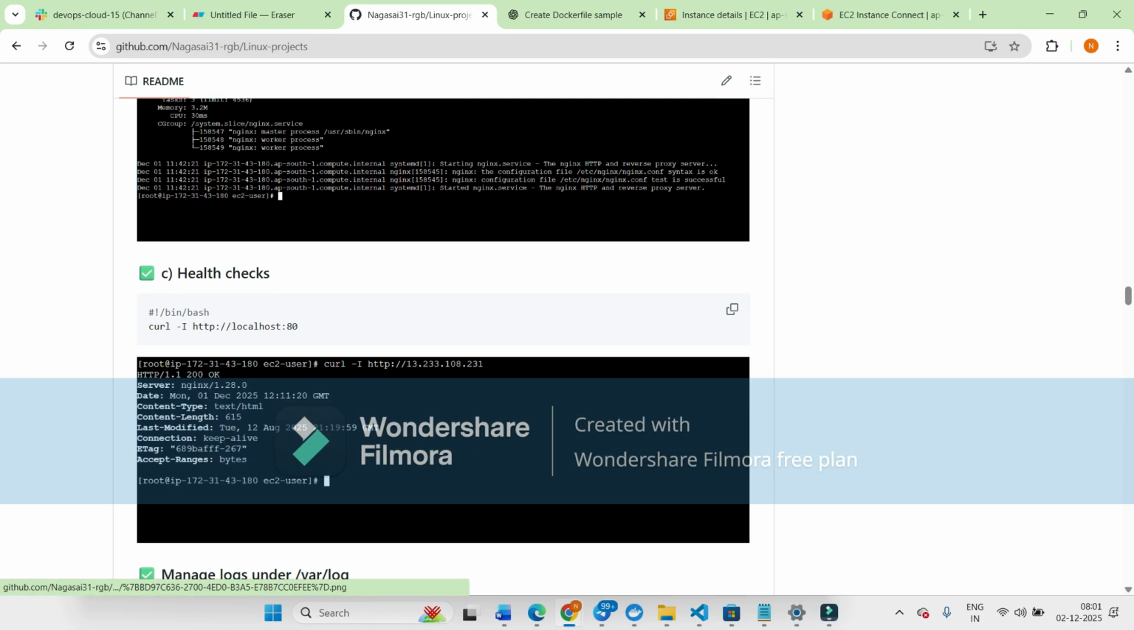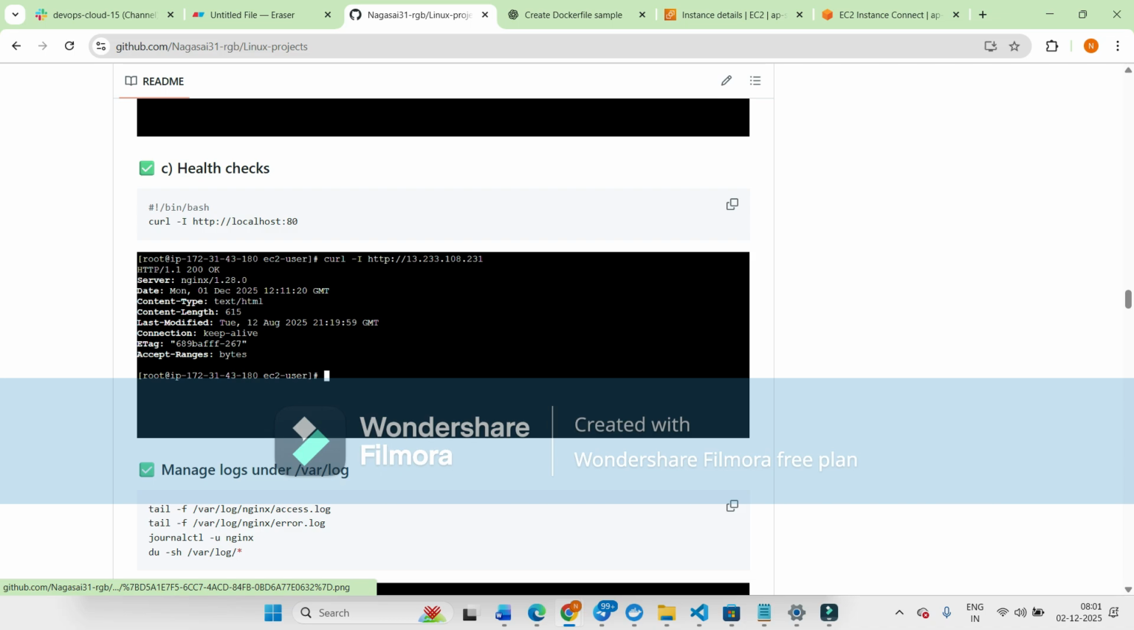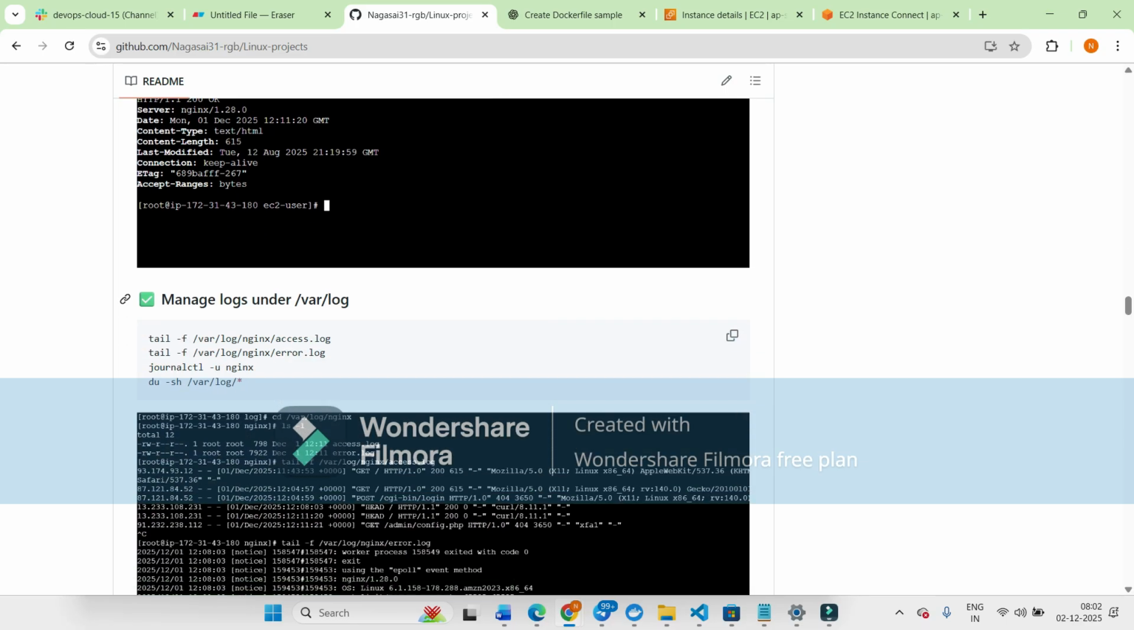Suppose you have to check the health checks. For that we can use the curl command. curl -I and the IP address with the host port. If you enter this command, it shows HTTP 200 OK, meaning the server status is okay. That means it is handling requests successfully.